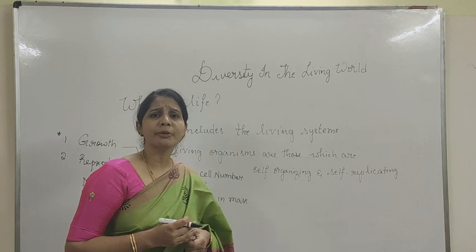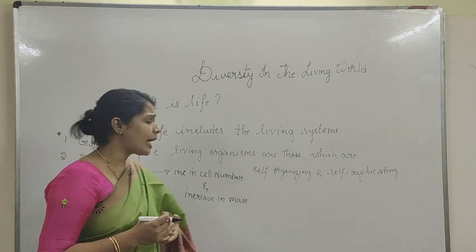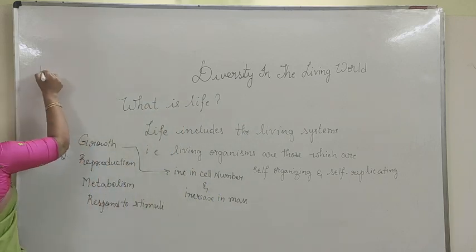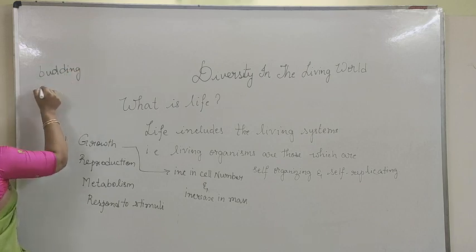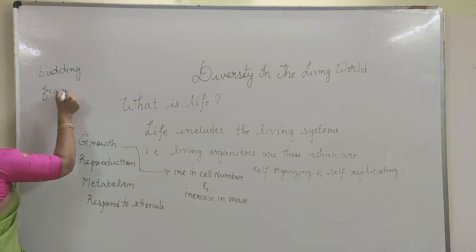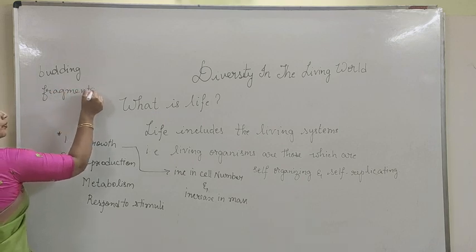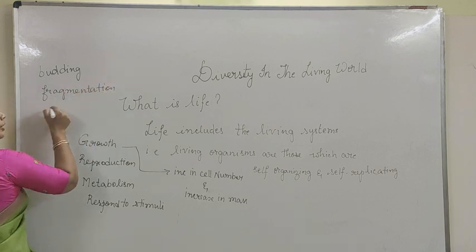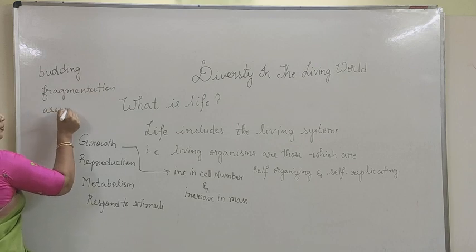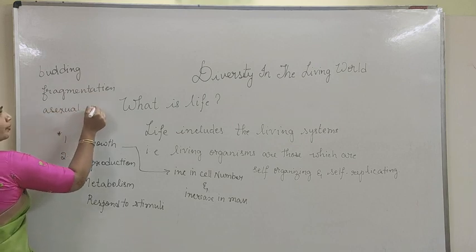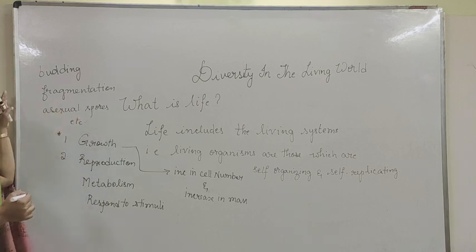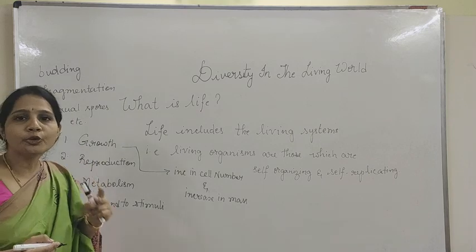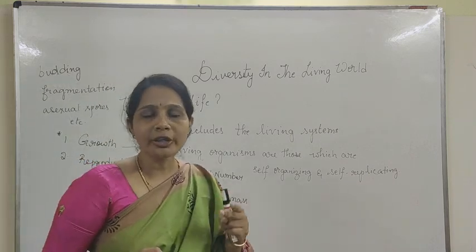Different organisms reproduce in different manners, for example, budding, fragmentation, asexual spores, etc. These are all the means of asexual reproduction where two mating organisms are not involved.